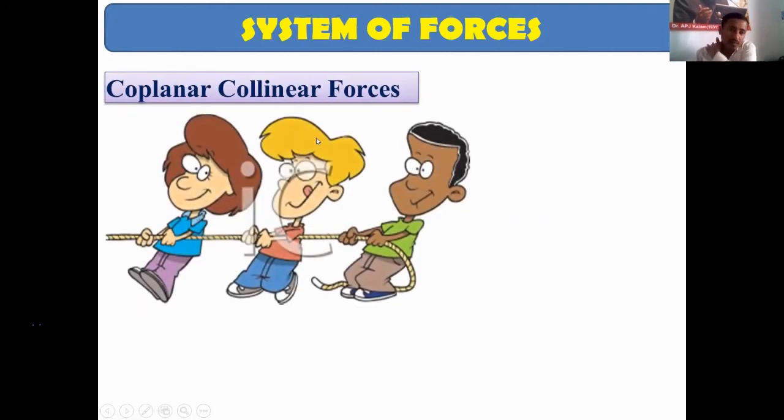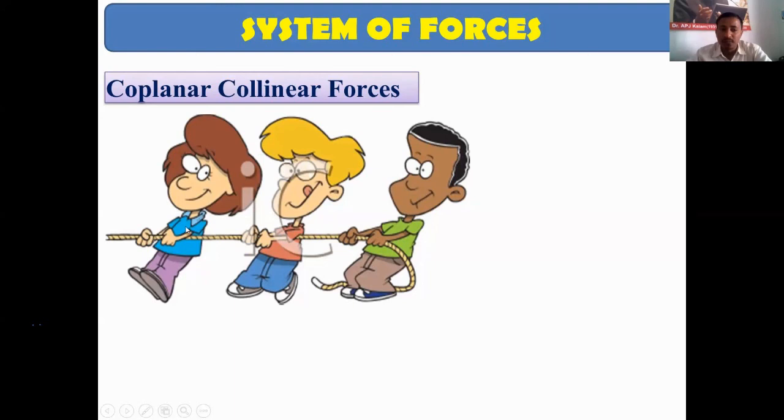So next is coplanar collinear forces. This is the best example, tug of war, where two groups of people pull a rope. On the opposite sides, whatever the force here, the force is passing through the same line of action.